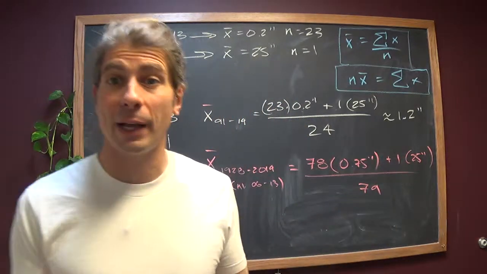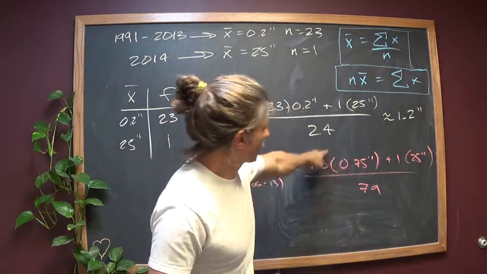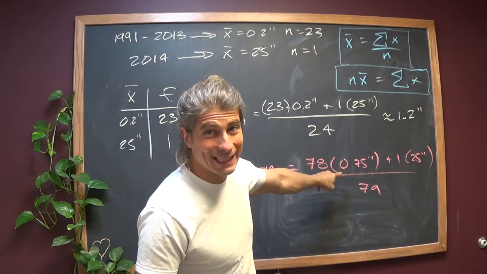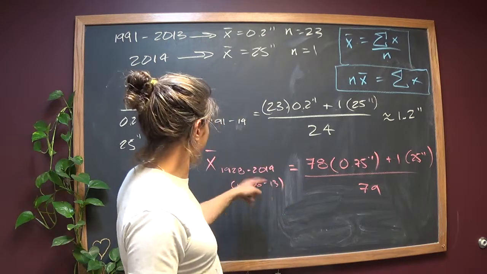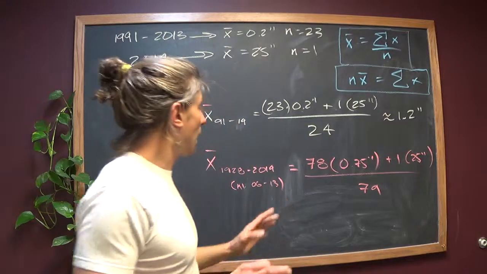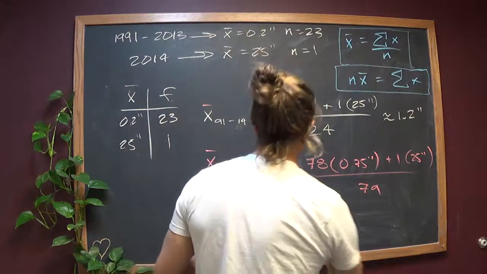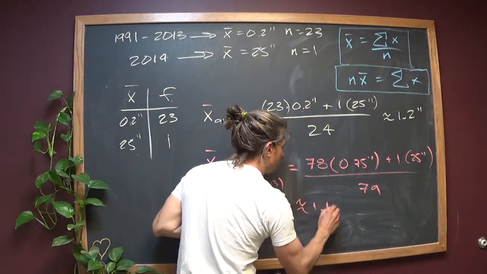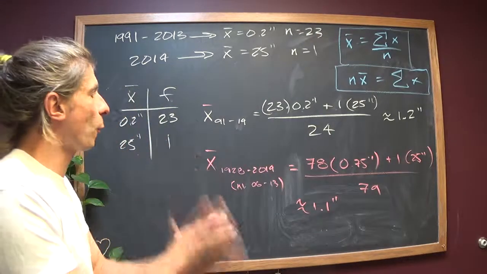And the same exact logic applies here, in that this is telling you how much total snow fell between 1928 and 2005. Yes, I believe 2005. And that tells you how much total snow fell. So when you work this out, again, I had Google do it for me because I can't do math, I got about 1.1 inches, which is fairly consistent with the 1.2 from before.